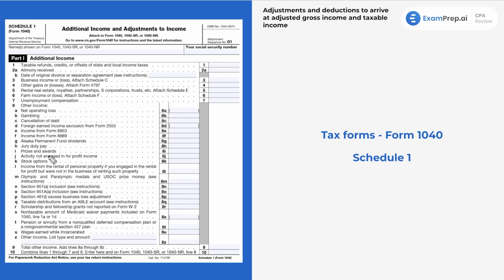Jury duty pay, anything like this, right? We see where these go. Stock options over there. So a lot. Schedule C right here. Schedule C goes to Schedule 1, which then goes to the 1040. See how it all flows. Super important.